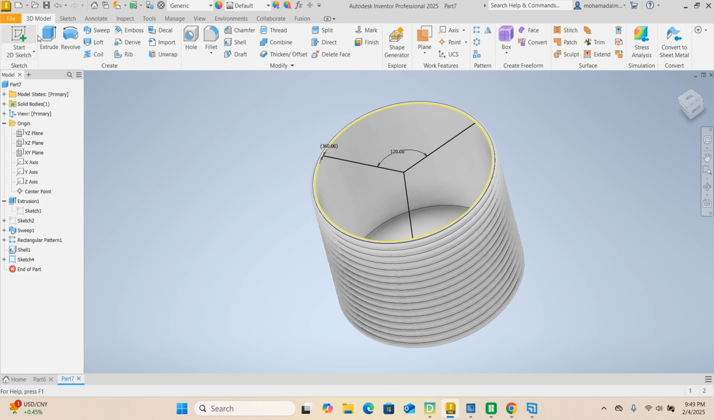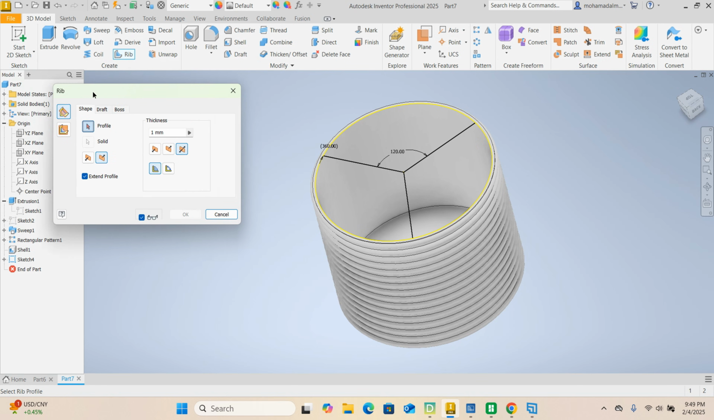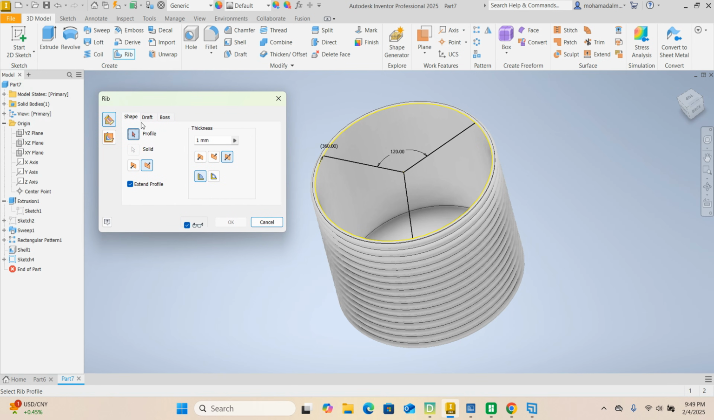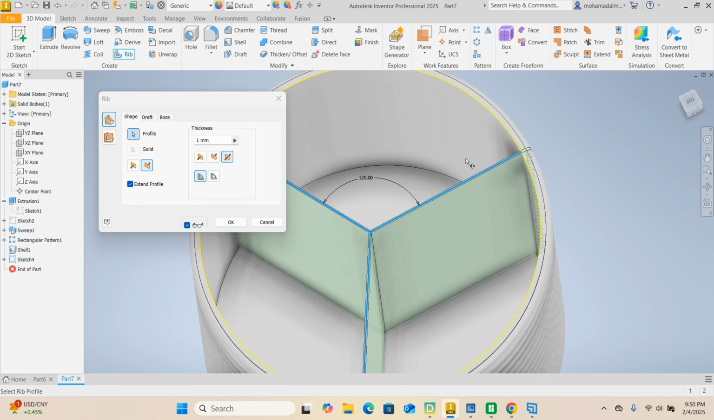Go ahead and launch the rib command, and the first thing you're going to do when you launch the rib command is select your profile. So this is going to be our profile. You can see it gives us a preview of what it's going to make. Now, what's the thickness?